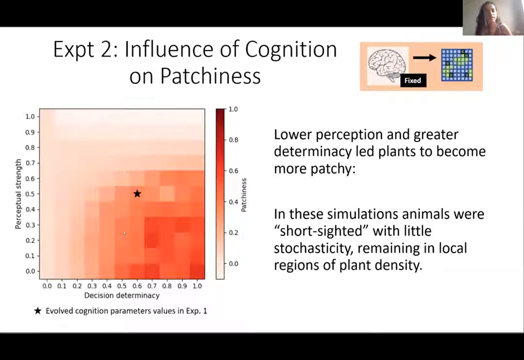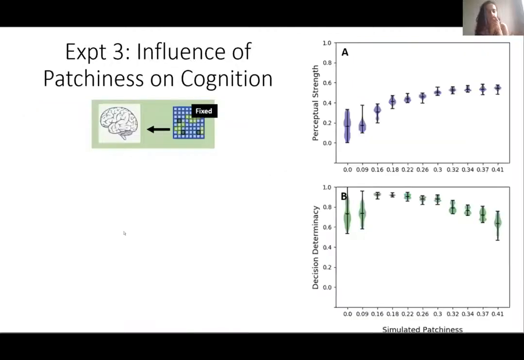All right, so now that I've discussed the results of experiment 2, I'm going to move on to experiment 3, which, as I mentioned earlier, focuses on the influence of patchiness on cognition. So here patchiness is fixed. In both of these figures on the right, the x-axis is the amount of patchiness, which is fixed again at 11 different values, and on the y-axis is the specific cognition parameter.